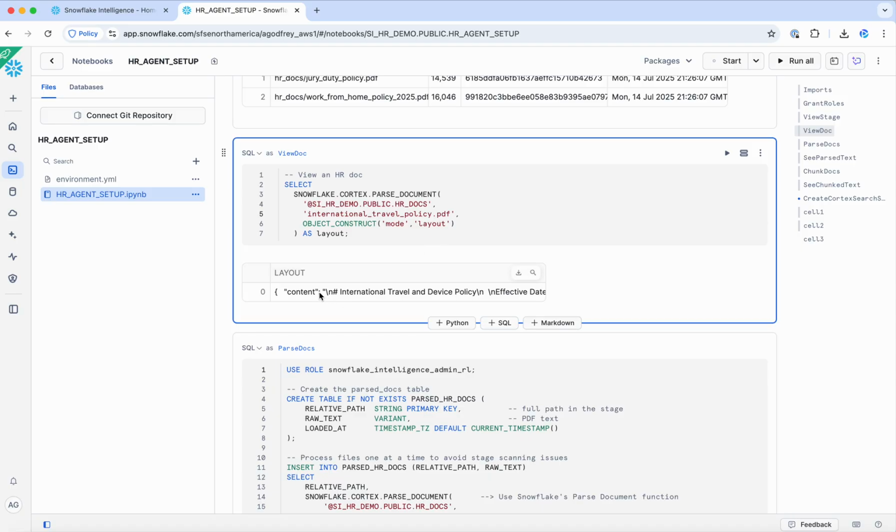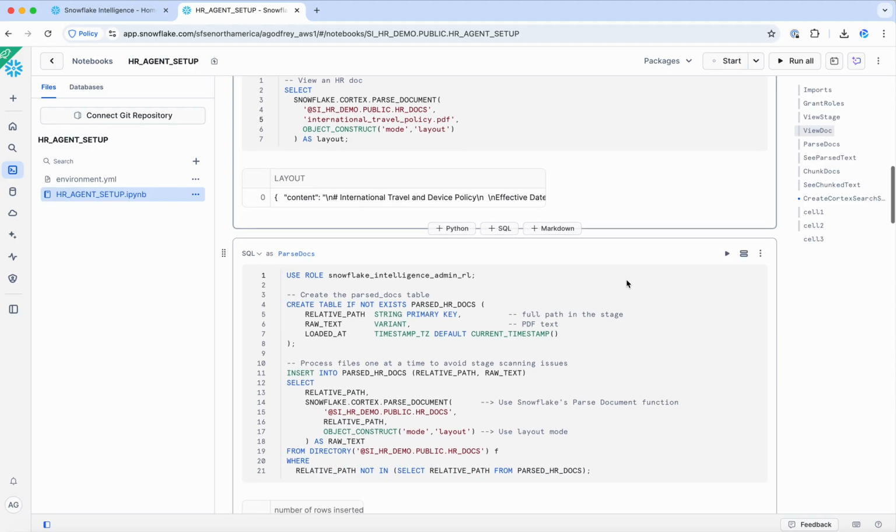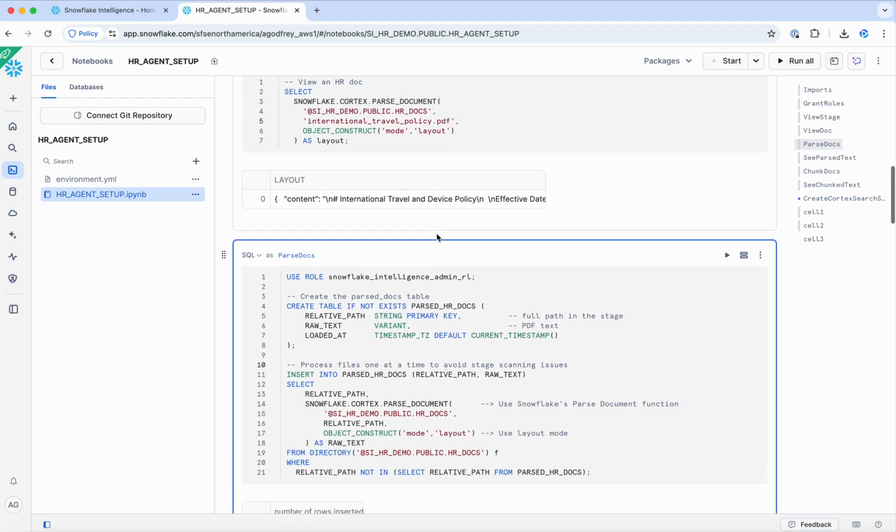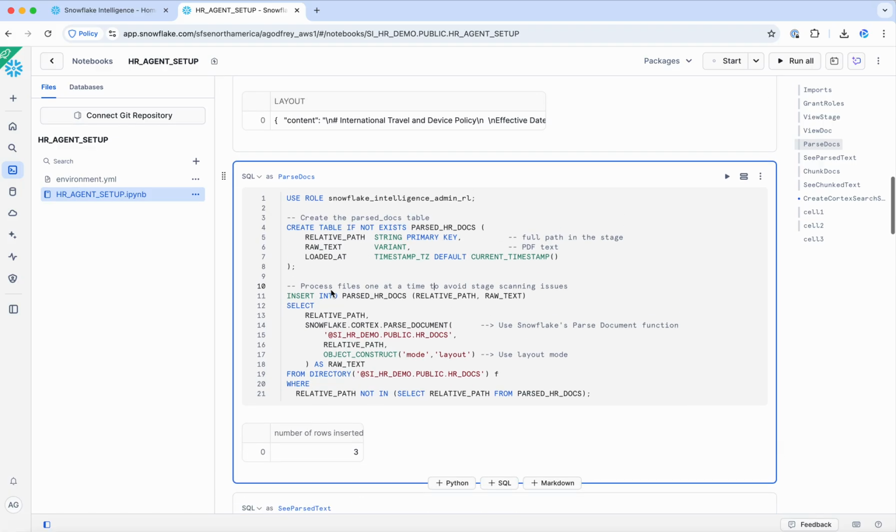And then here I'm using the Snowflake Cortex function called parse document. And so I am extracting the text from my PDF documents here. You can see all of the text showing up. And here I'm creating a new table called parsed HR docs. So I'm doing exactly what I did above, just inserting that output into a table.